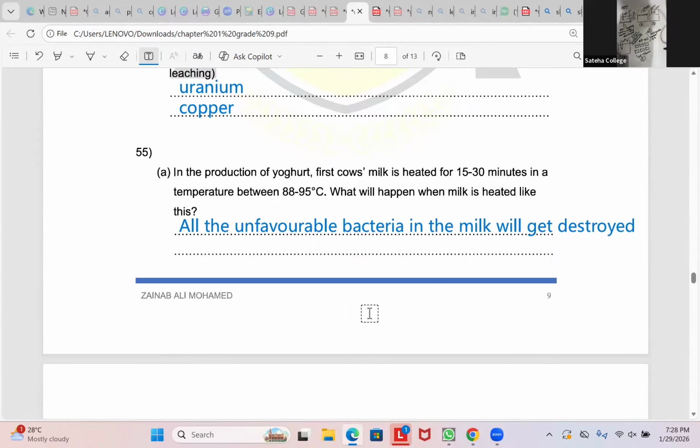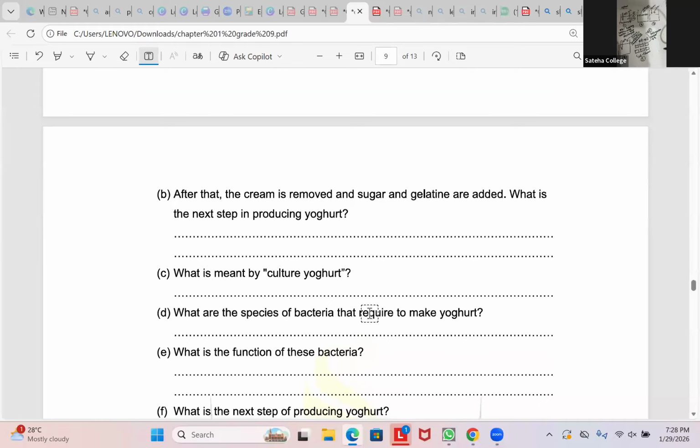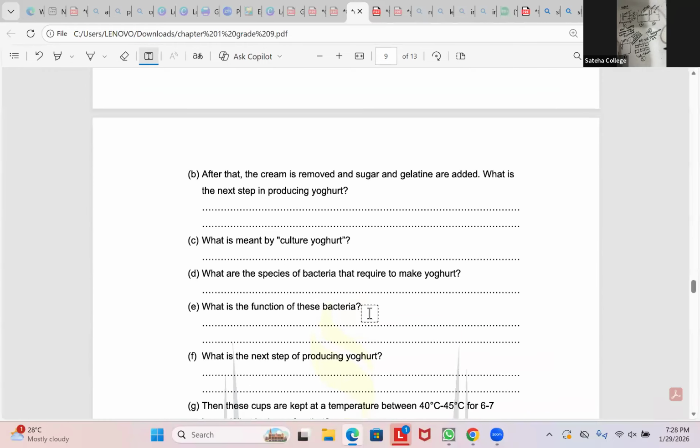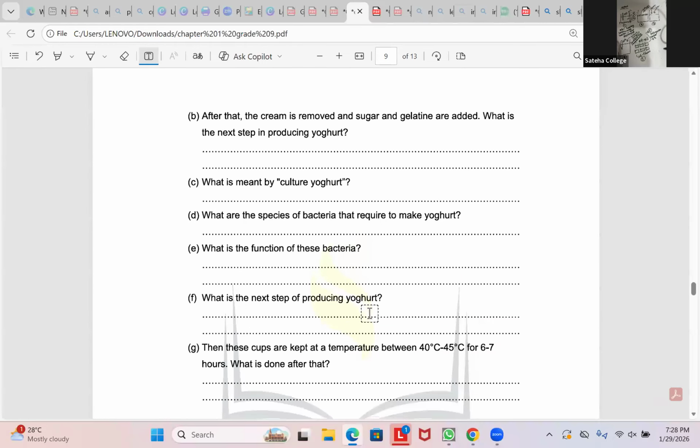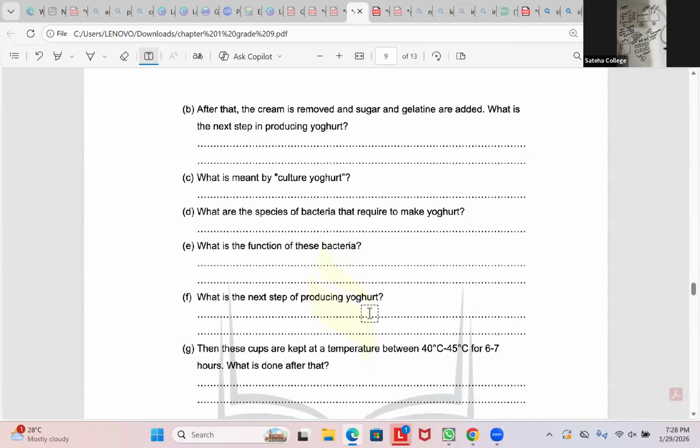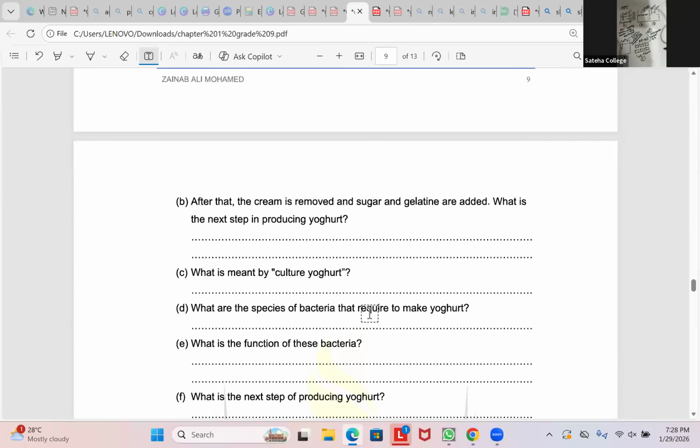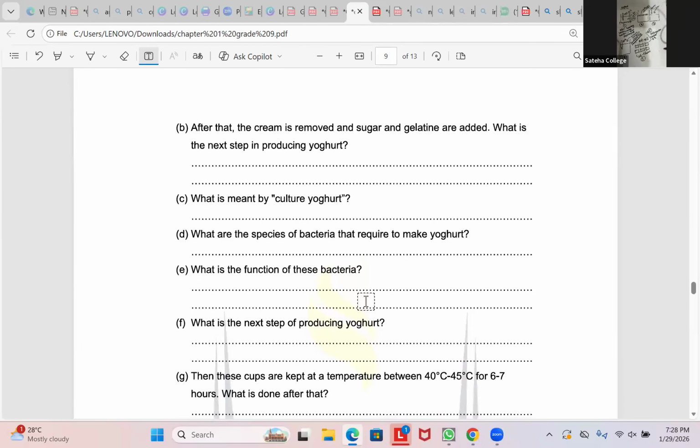Okay, is everyone done? After that, the cream is removed. You all are right. Okay, do until G, yeah? After that, the cream is removed and gelatin and sugar is added. What is the next step of producing yogurt? After gelatin and sugar is added, then what's the next step?